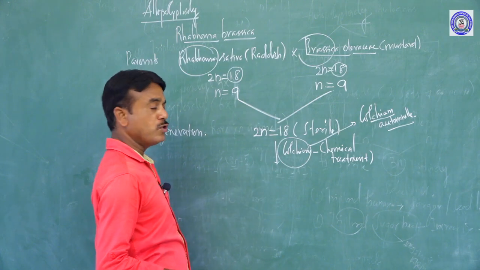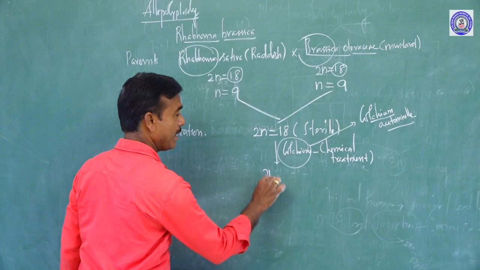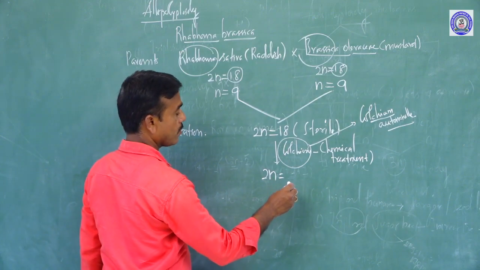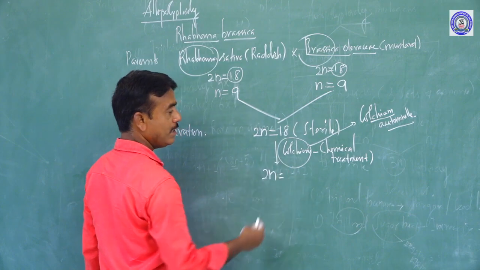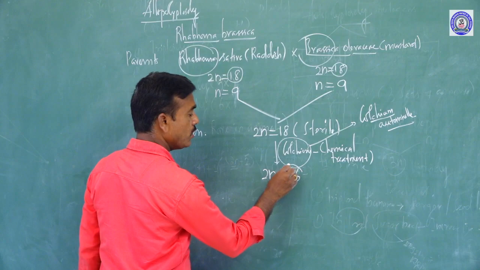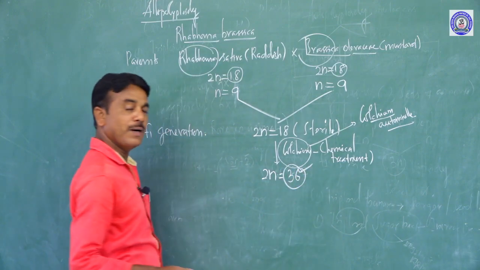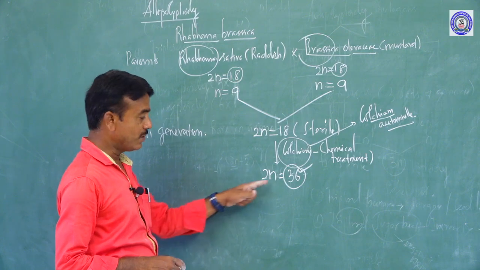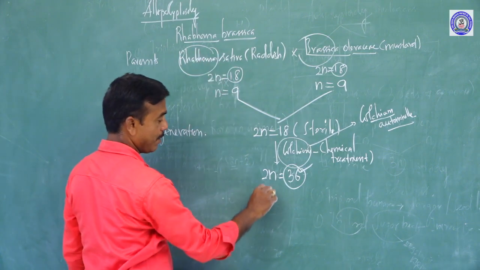By treatment with colchicine, the chromosome number doubles: 18 plus 18, so 36. Due to the increased chromosome number, yield should increase. That is commonly called Raphanobrassica.